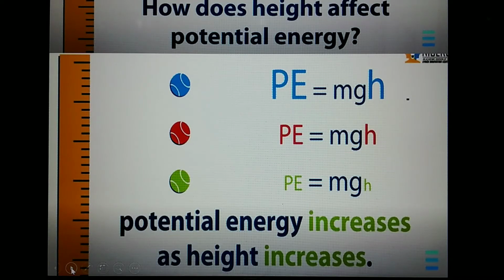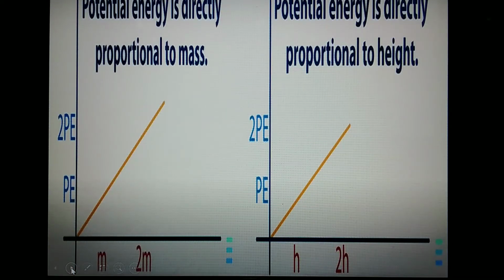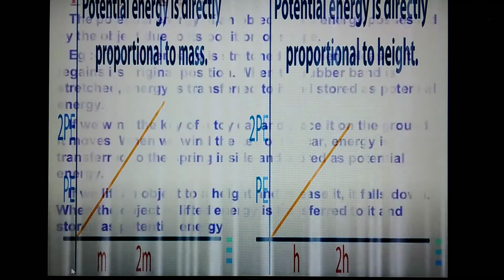Now, when you draw a graph between potential energy and mass, you will get a uniform linear graph, showing the direct proportionality between potential energy and mass. In the same way, when you draw a graph between height and potential energy, the graph also shows a linear straight line, a uniform graph, which shows that potential energy is directly proportional to the height also.